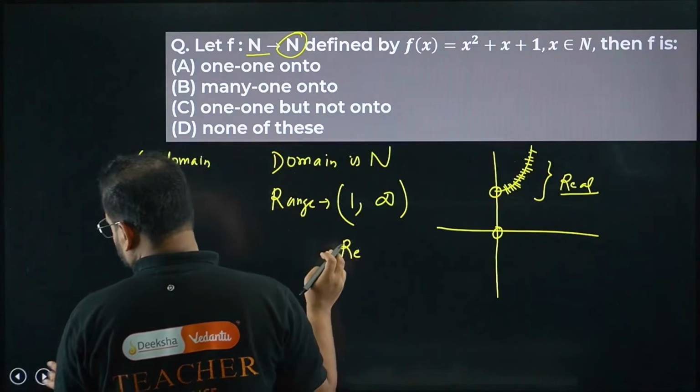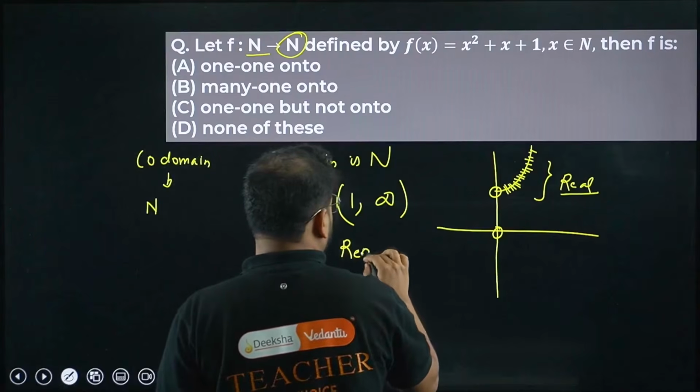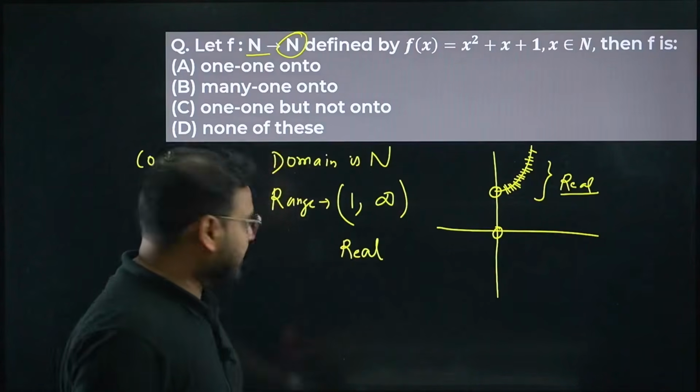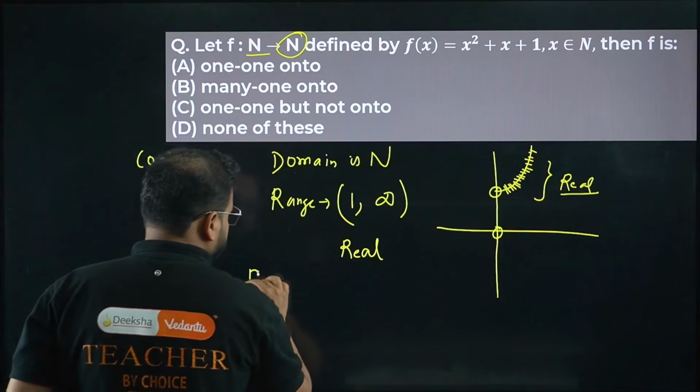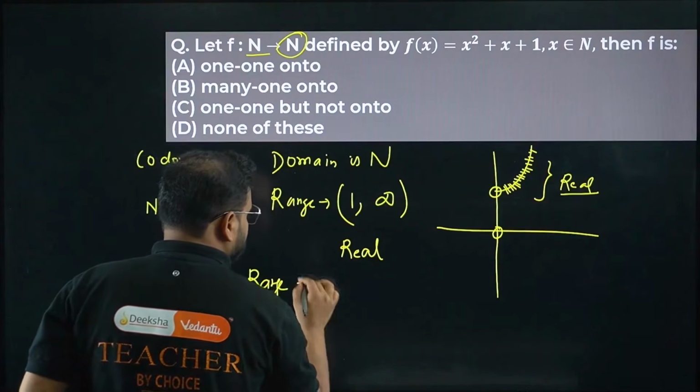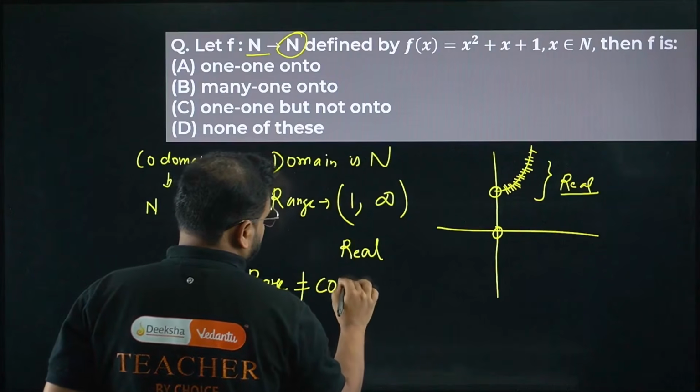Between 1 and infinity, you get all real numbers. So can this and this be equal? Can range and codomain be equal? You can see here, range is clearly not equal to codomain.